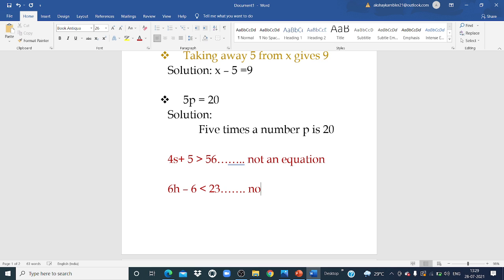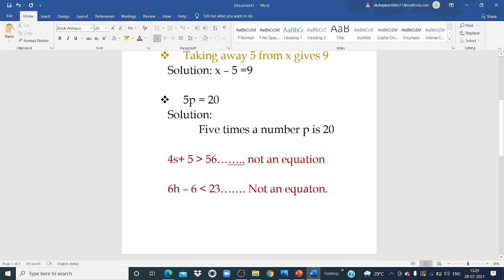So this is also not an equation. Clear, my dear students? What is an equation? How do you understand the equation? In an equation we only want the equality sign. Okay? In an expression we don't have LHS and RHS.